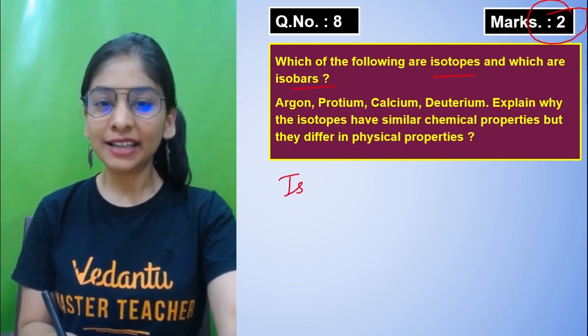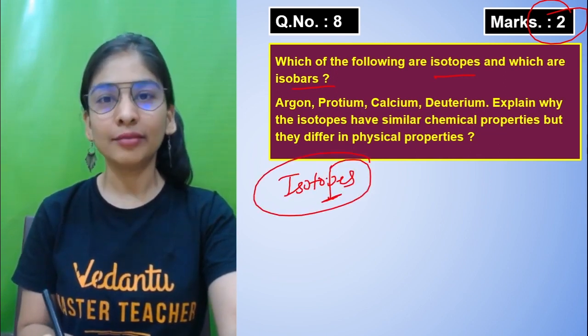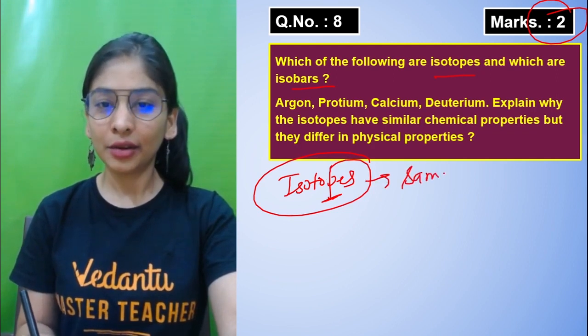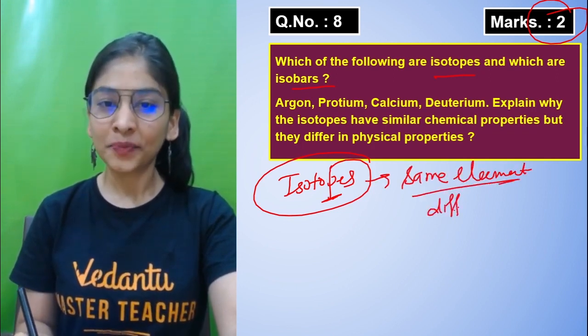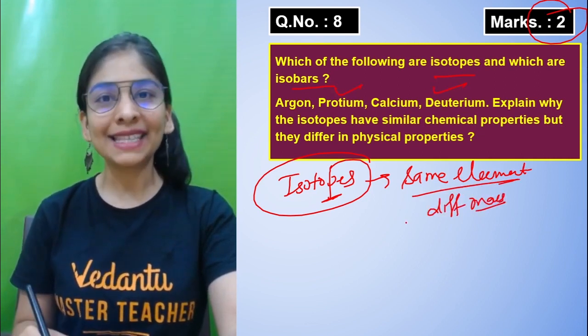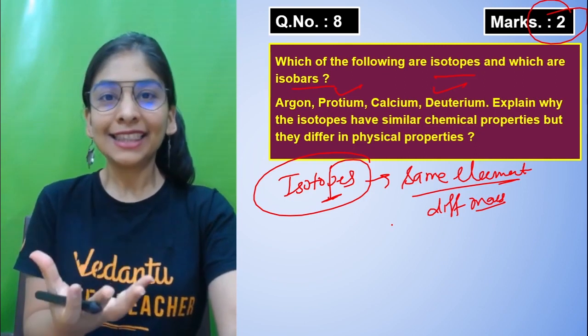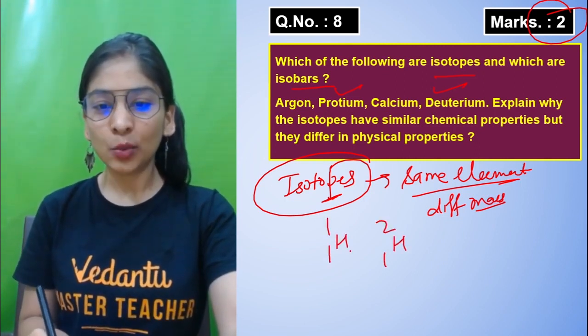When I talk about isotopes, we had a discussion: same proton means same element. Same element, same proton, but different mass. So protium and deuterium make sense. We discussed that protium is 1H1 and deuterium is 1H2.